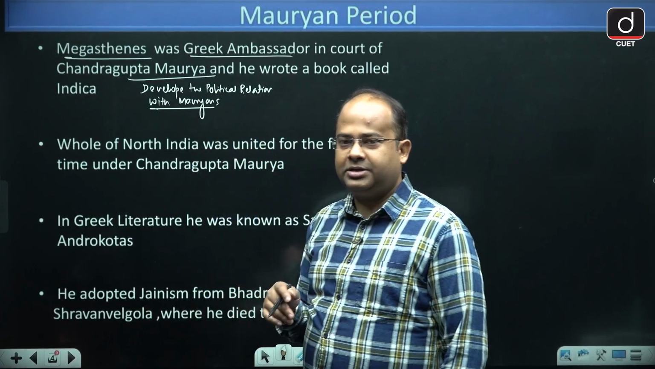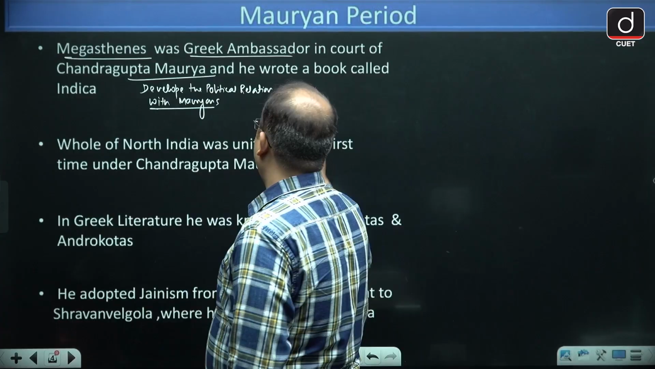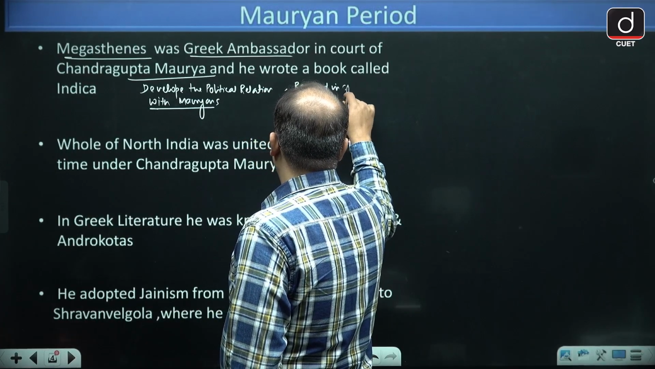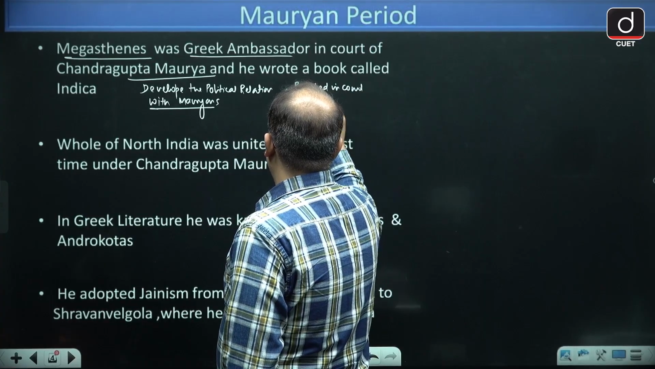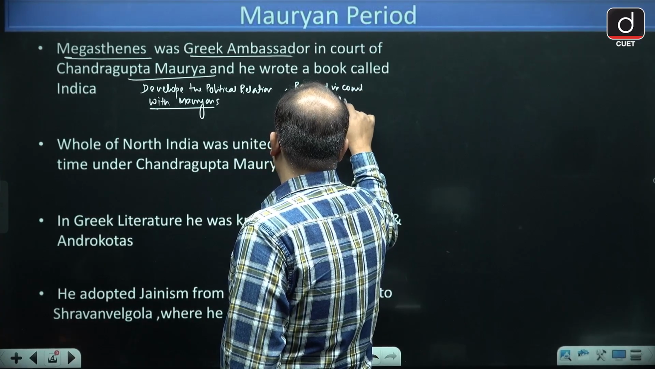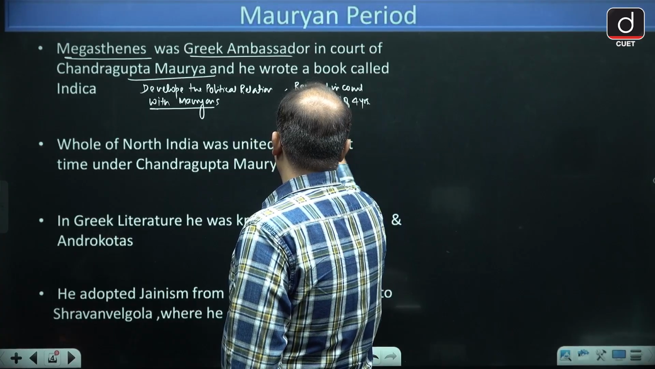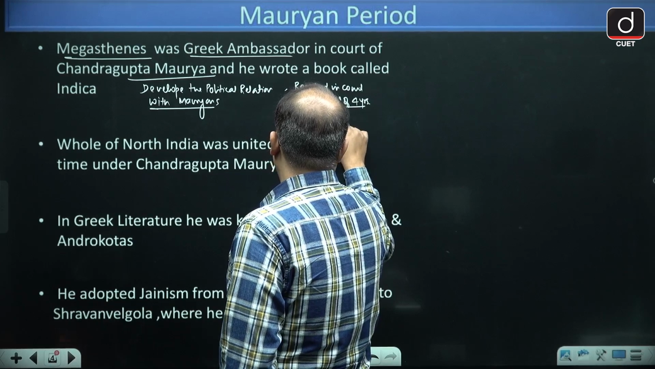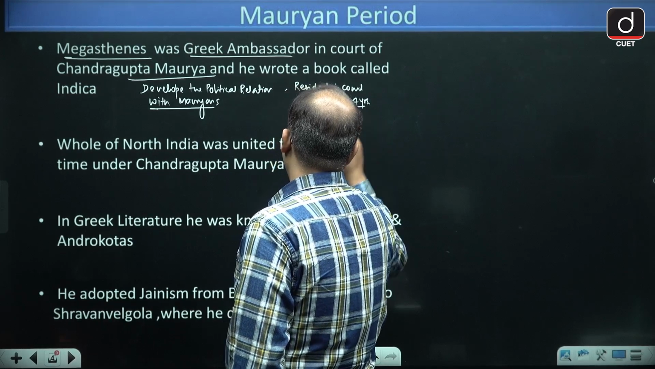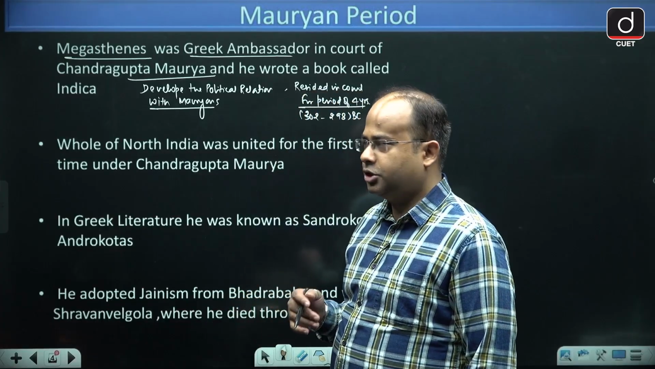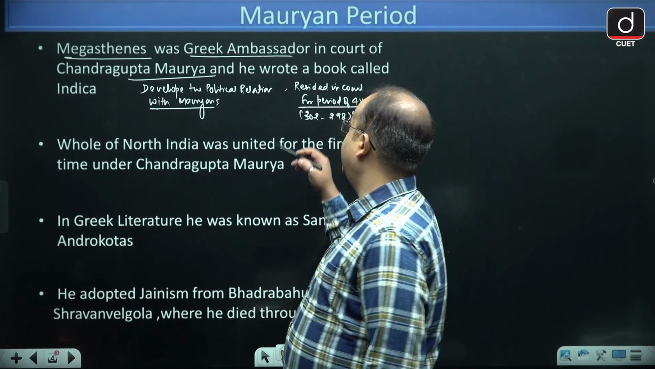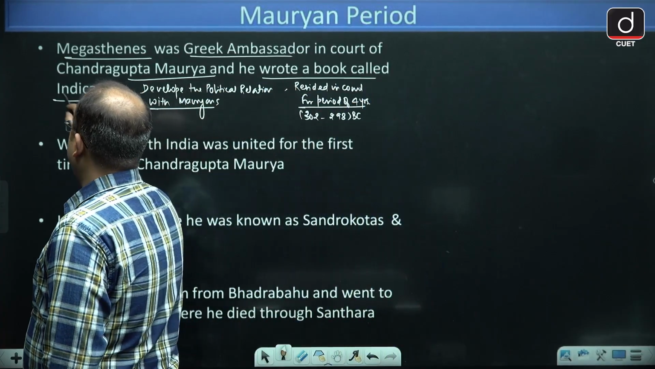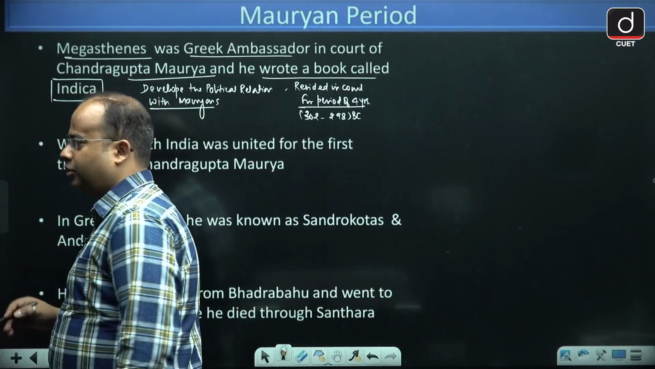And Megasthenes, guys, was in the court of Chandragupta Maurya for a period of 4 years. So he resided in the court of Chandragupta Maurya for 4 years, from 302 to 298 BC. There he wrote a very famous book, and the name of the book is Indica.